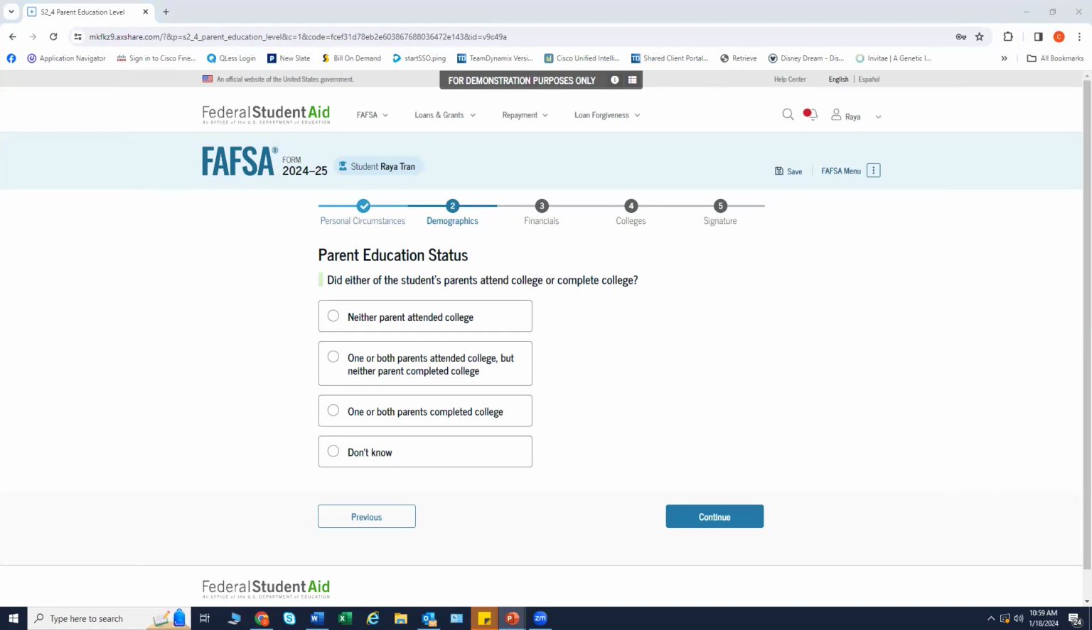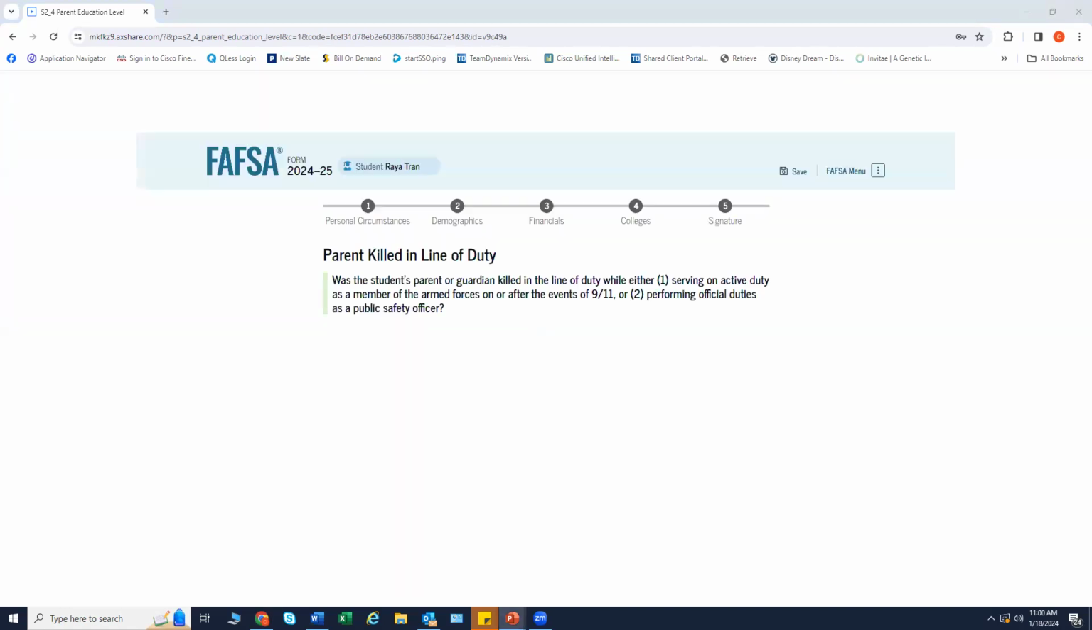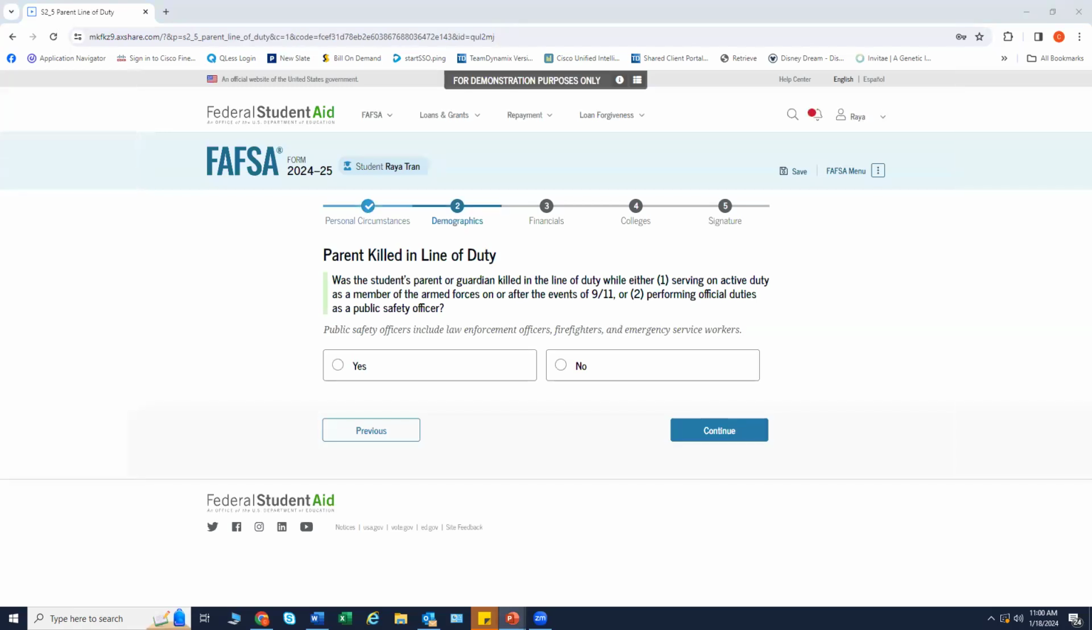The student is asked about their parents' education status. This is the government collecting data on first generation students. The student is asked if their parent was killed in the line of duty. This question is to determine if the student is considered for certain federal or state grants. This question is important for New York State residents, in particular, who had a parent pass away, as they may be eligible for additional funding from New York State.